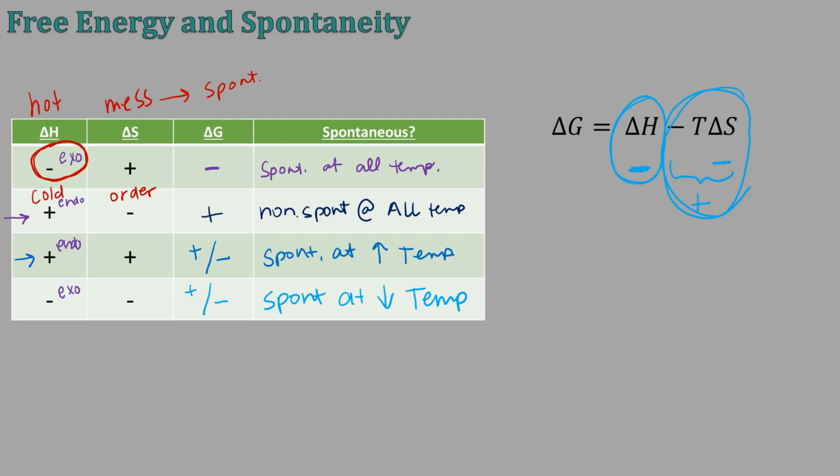All right? Cold order does not. It's not spontaneous. And then spontaneous at high temperatures are going to have both of them being positive. So that means up. And then negative, they're spontaneous at low temperatures. So the only one that's non-spontaneous is cold order. So it's positive delta H and negative delta S. And the one that is always spontaneous, no matter what temperature it's occurring at, is a hot mess.